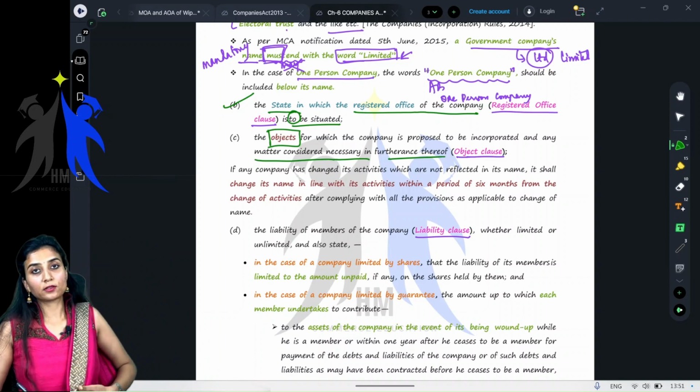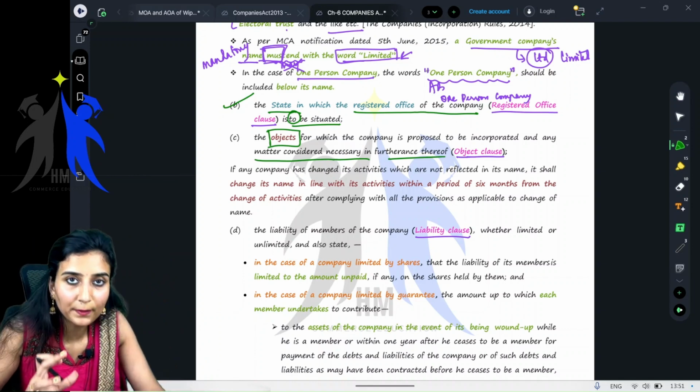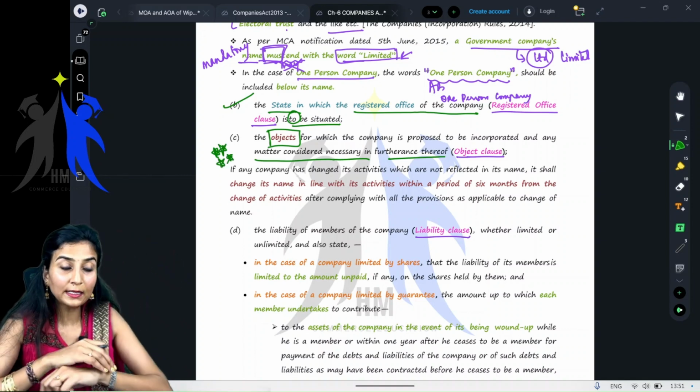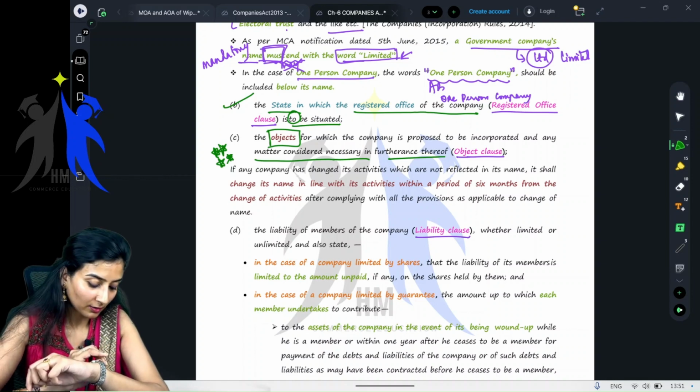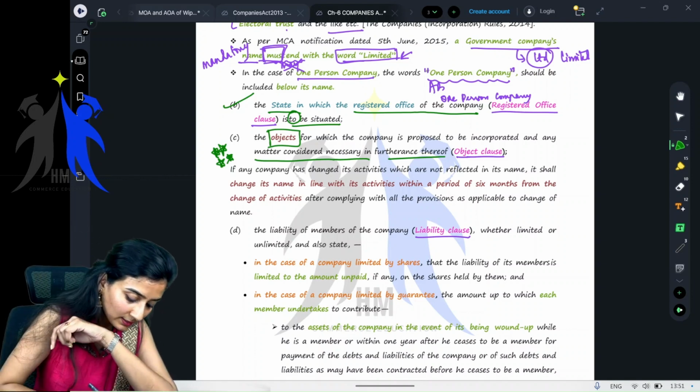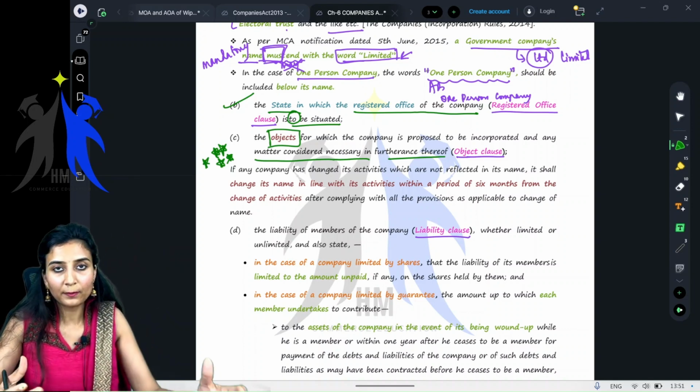That is the objects clause. So the main purpose for which, it is very important. This particular clause is very, very important. So we as chartered accountants in practical life, when we incorporate a company, we will pay a lot of attention to this objects clause. You all know we are practicing chartered accountants.